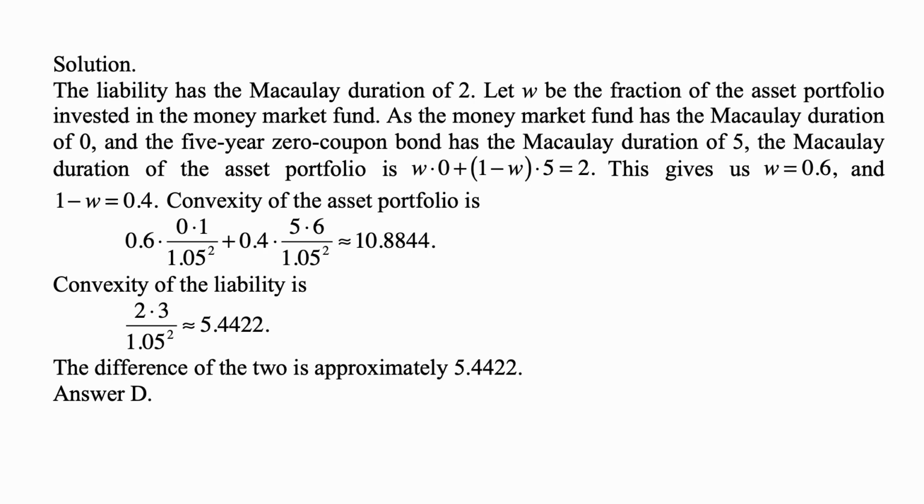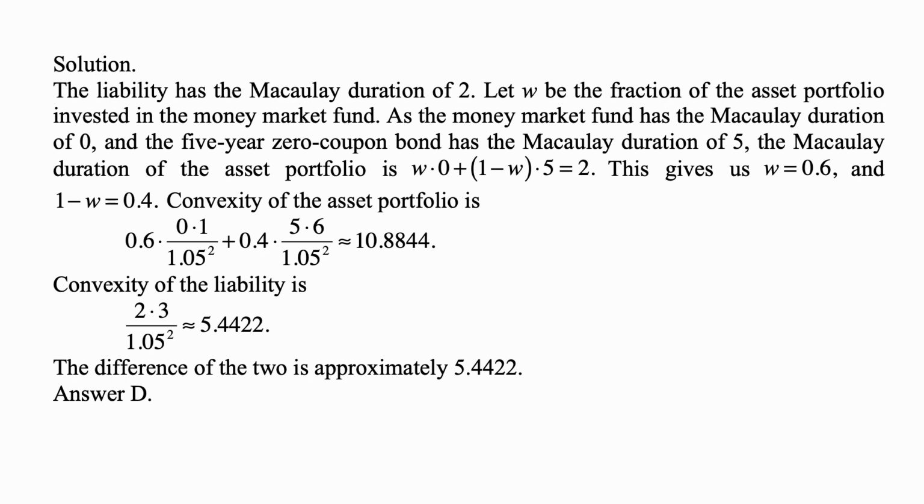So the convexity of the asset portfolio is 0.6 times 0 times 1 over 1.05 squared plus 0.4 times 5 times 6 over 1.05 squared, and that's approximately 10.8844. And the convexity of the liability, because it's a single payment at time 2, is 2 times 3 over 1.05 squared, and that's approximately 5.4422.